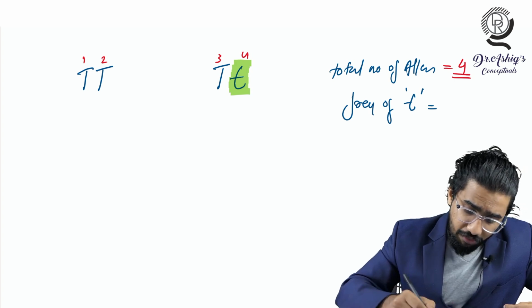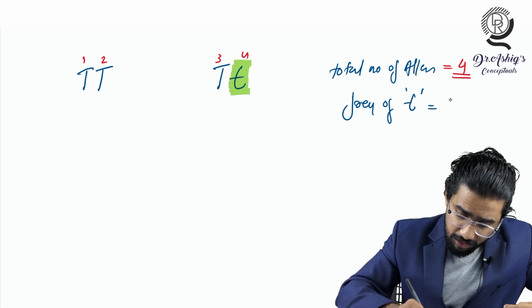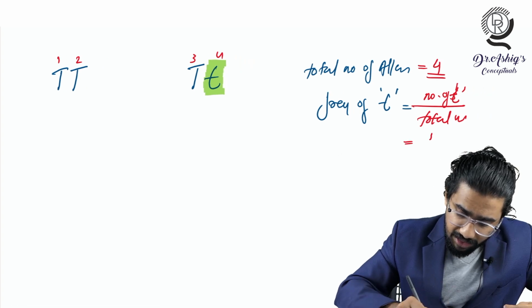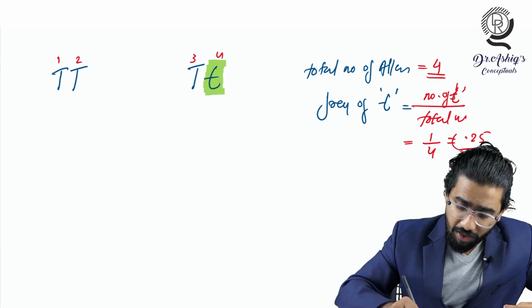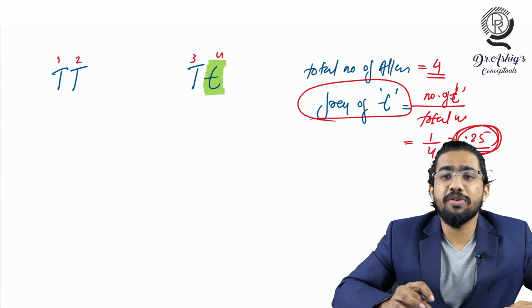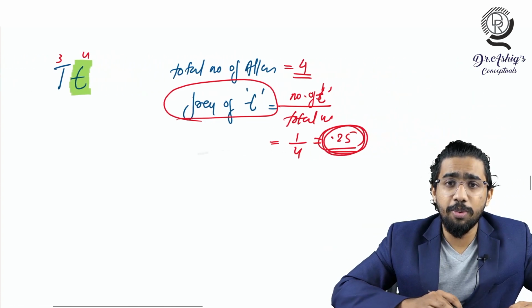How will you find the frequency of small t? That is the number of small t divided by the total number. That will give 1 by 4, which is equal to 0.25, and this 0.25 is the frequency of small t. I hope you are getting this.